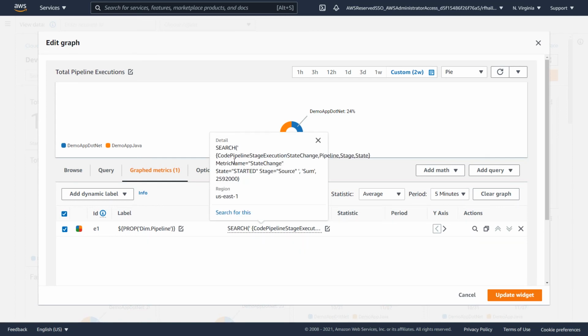So what we're doing is we're searching the CodePipeline state execution change for the pipeline stage and state. Our metric name must be a state change. And right now I'm just looking at the state has to be started and our stage has to be source. So we're just looking at how many were started, meaning that if our state is started and our stage is source, we know that a pipeline kicked off. And then we're just looking at this over the period of a few weeks. Since this is a search expression, we're going to pick up every new occurrence of executions, even as we add new pipelines.